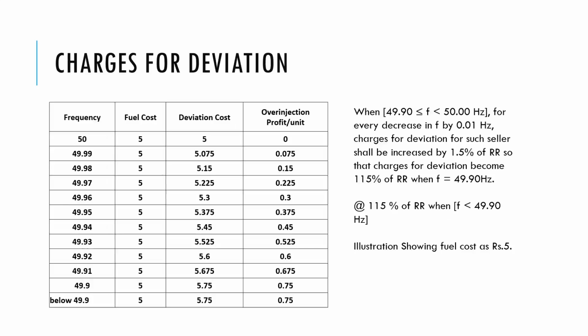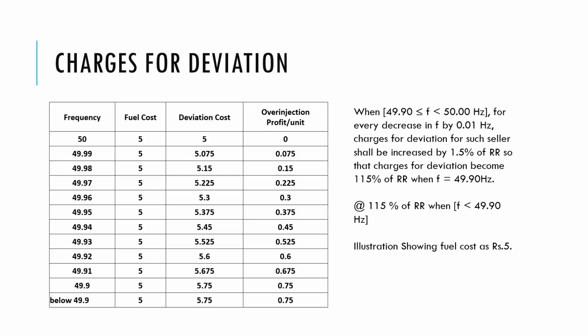In case 2, as discussed earlier, if the frequency is between 49.90 and 50 hertz and we are over injecting in order to support the grid, then we will get an incentive of 1.5% of my fuel cost.